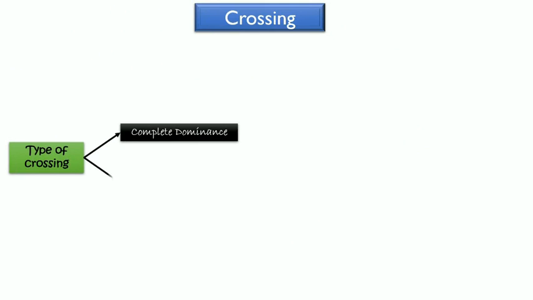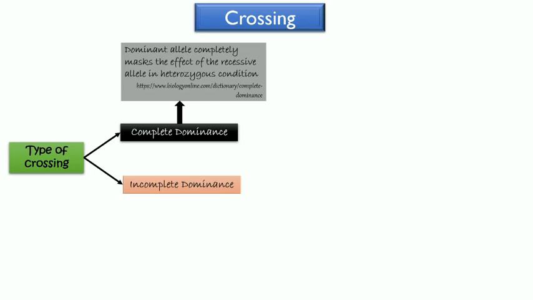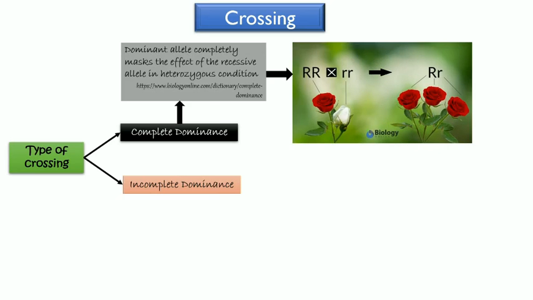We are going to talk about two types of crossing, complete dominance and incomplete dominance. Complete dominance is the crossing when the dominant allele completely masks the effects of the recessive allele in heterozygous condition. Example, crossing between red flower, big R, and white flower, little r, rose plant produces red flower plant, big R, little r. The red gene covers the white gene, so the heterozygous performs red flower characteristic.